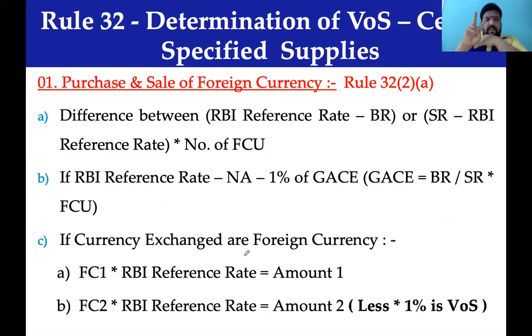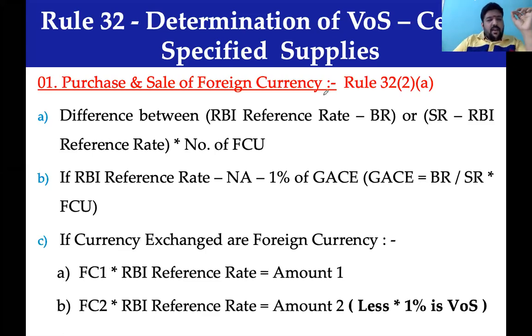When it comes to a transaction between two foreign currencies, foreign currency 1 into the RBI reference rate of that currency, you'll get one amount. Foreign currency 2 into the RBI reference rate of the second currency, you will get the second amount. Among these two, whichever is less, that amount into 1% is your value of supply.